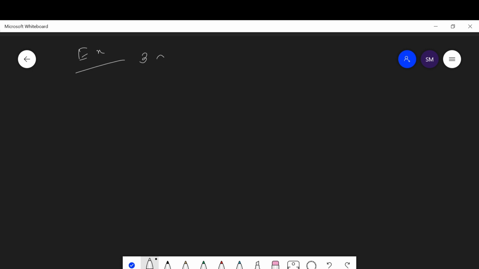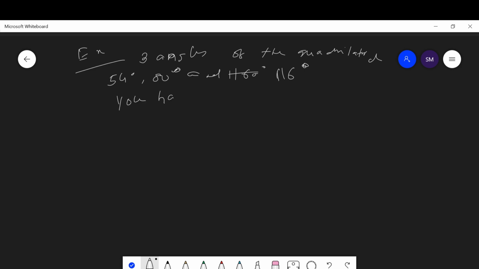The question says that three angles of the quadrilateral are given as 54 degrees, 80 degrees and 116 degrees. Now you have to find the fourth angle.